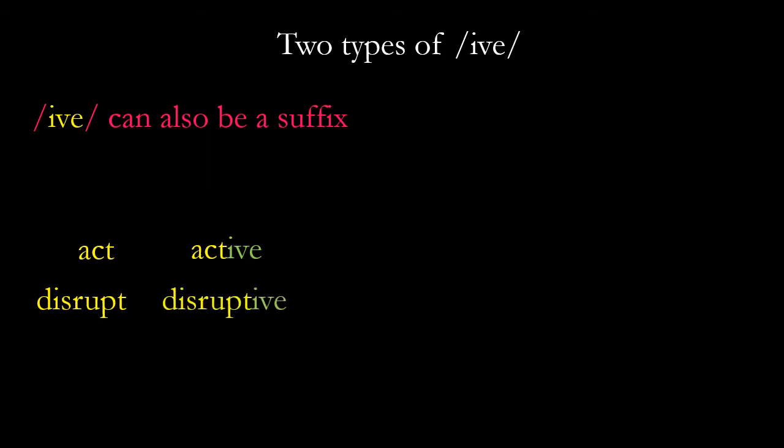So in these cases, the base word, which is what you see in yellow, doesn't have IVE. Okay? IVE is just a suffix like ing or ed, like acted or acting. So this is the other type, the other use of IVE.